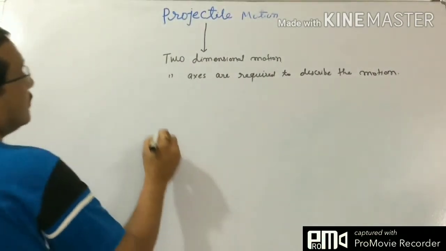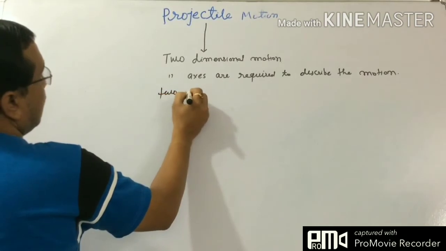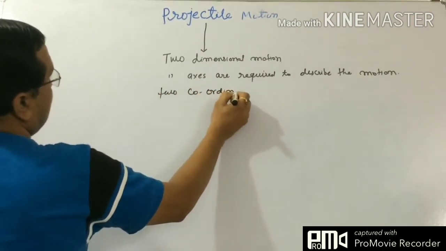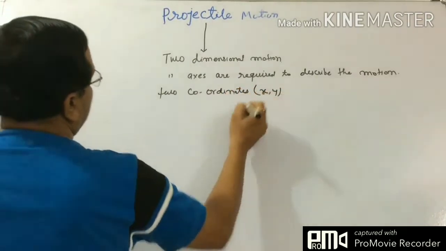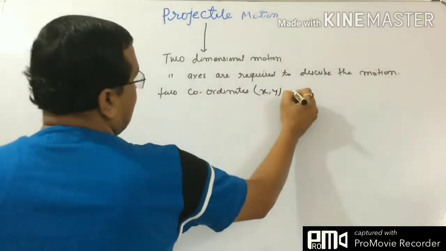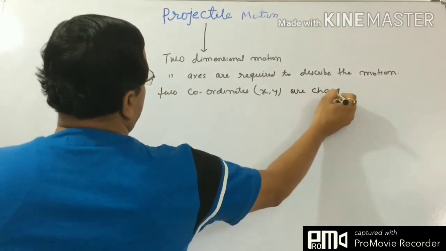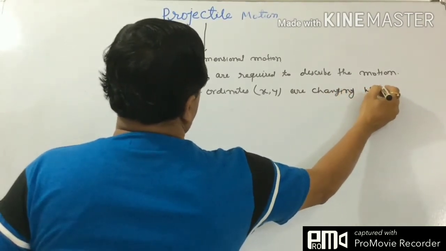Meaning that two coordinates, let's say x and y, are changing with time.